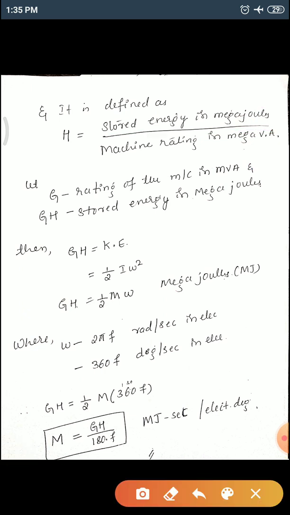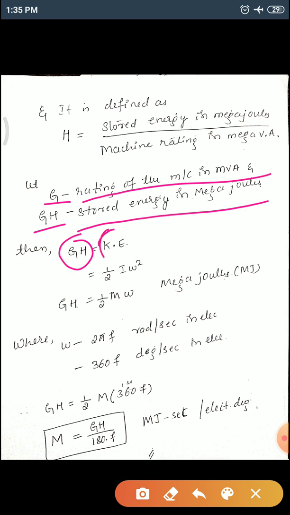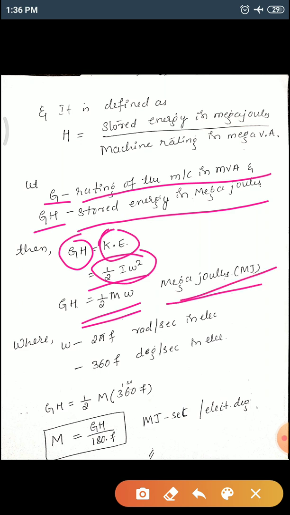Let's take G as the rating of the machine and GH as the stored energy in megajoules. Therefore GH is equal to KE, that is kinetic energy, which is also energy. So GH will be equal to half I omega square. This can be written as GH equal to half M omega in megajoules, as we have written earlier.